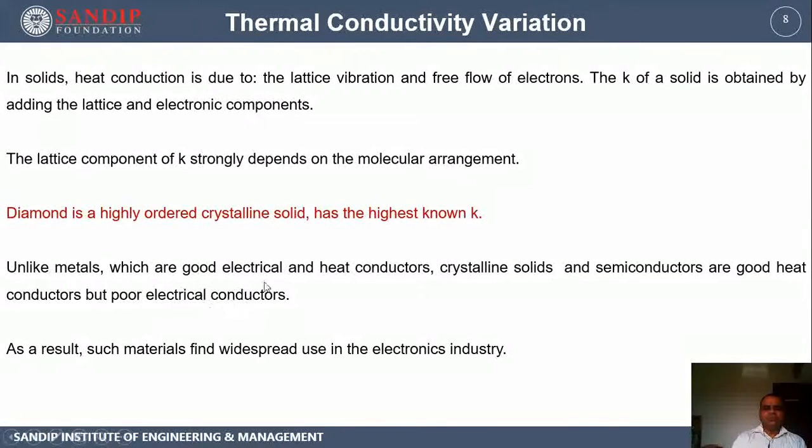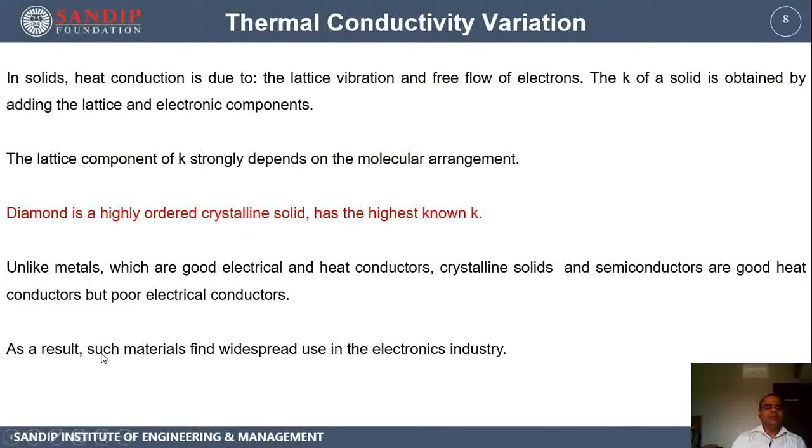Unlike metals, which are good electrical and heat conductors, crystalline solids like diamond and semiconductors are good heat conductors but poor electrical conductors. Once again, I would like to remind you that the electrical conductivity of any metal depends on the flow of free electrons. In the case of diamond or other crystalline solids like semiconductor materials, quartz, and graphite, the thermal conductivity is higher, but electrical conductivity is poor because of the absence of free electrons.